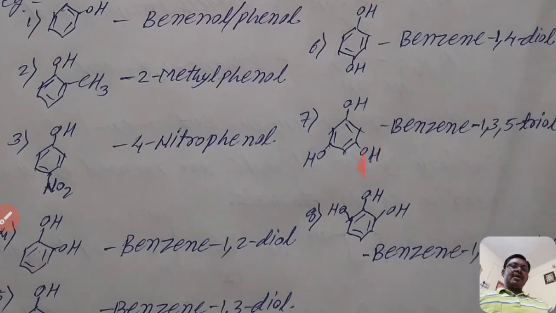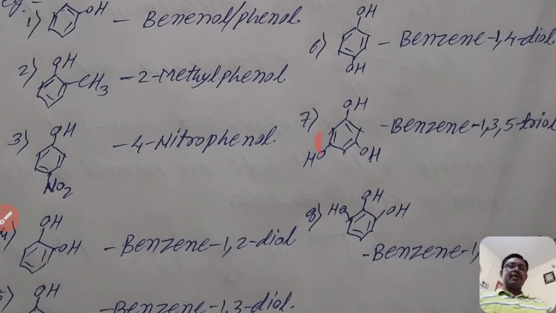When it is a trihydroxy phenol, that means it contains 3 hydroxyl groups in a benzene ring, first write the parent chain, considered as benzene. Then write down the positions, 1, 2, 3. At the third position, there is 1 hydroxyl group, then 4, 5. At the 5 position, there is also 1 hydroxyl group, that means 1, 3, 5. Then write benzene 1, 3, 5.